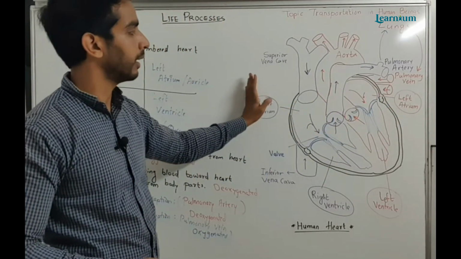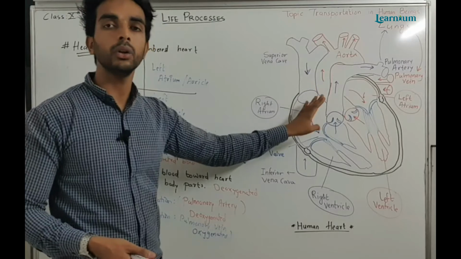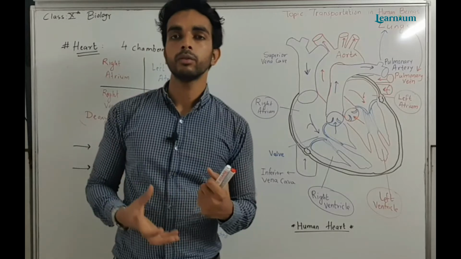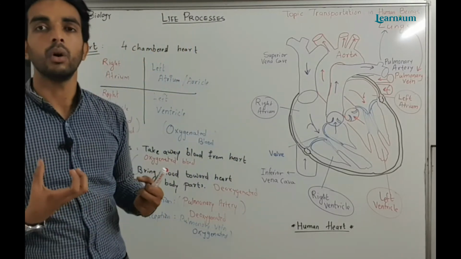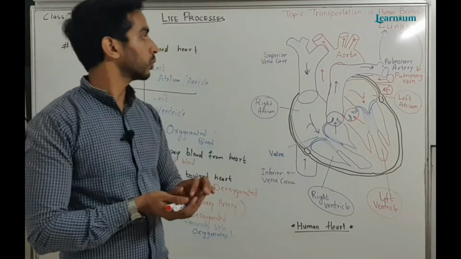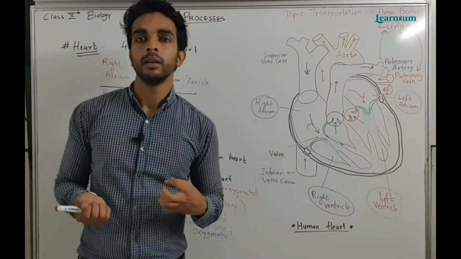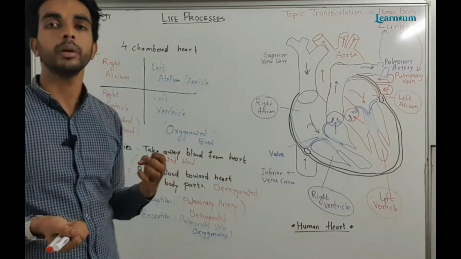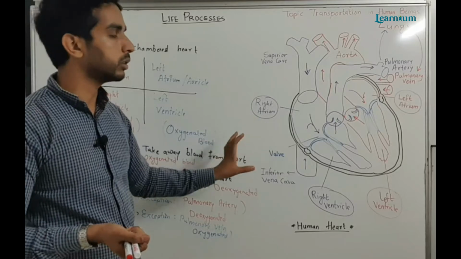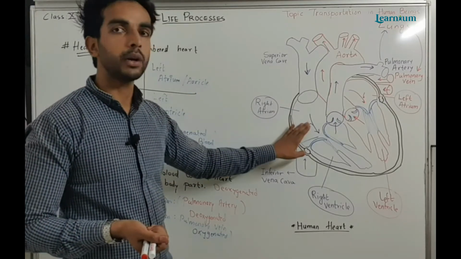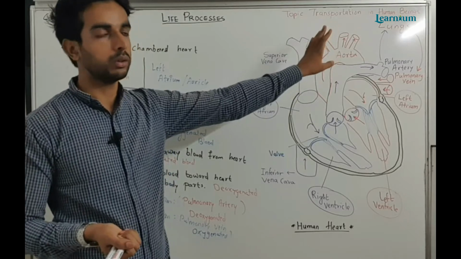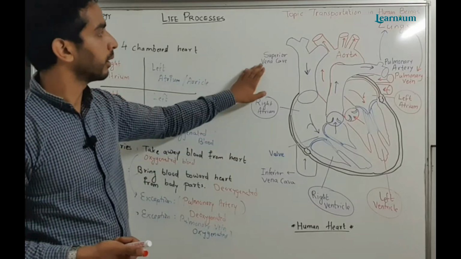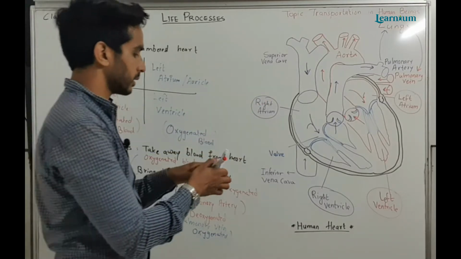Now we will deal with the right side. The right side deals with the deoxygenated blood. From where will it come? It will come from our body, because our body parts are using oxygen for the energy process. After the energy process, the blood becomes rich in carbon dioxide, so it becomes deoxygenated blood. Deoxygenated blood comes back to the heart, then from the heart goes to the lungs. It comes from the body via veins.